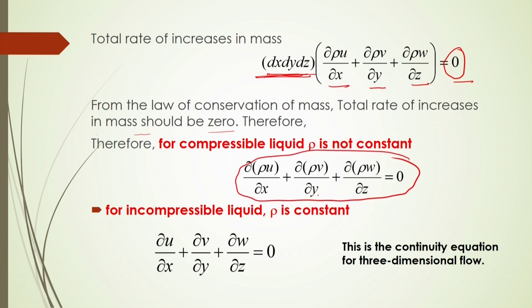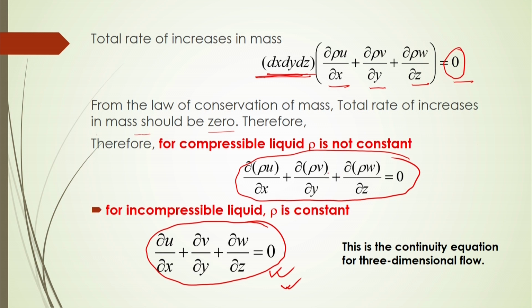Now, this equation applies to both compressible and incompressible fluids, but for an incompressible fluid, rho should be constant. So, after cancelling or dividing by rho on both sides, it will come like this. For incompressible flow, since rho is constant, we simply get dou u by dou x plus dou v by dou y plus dou w by dou z equals 0.